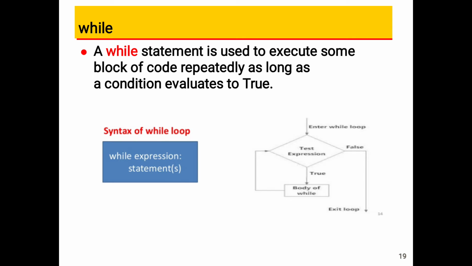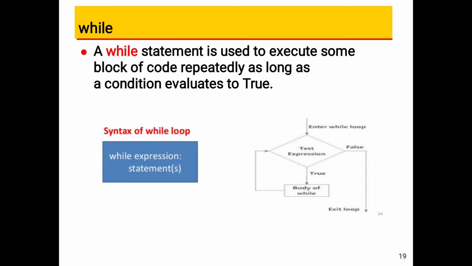After executing the statements, it checks the condition again, and if it is true, it executes the loop again. It might be one time, it might be two times, until the condition is true. If the condition is false, the control exits from the while loop.